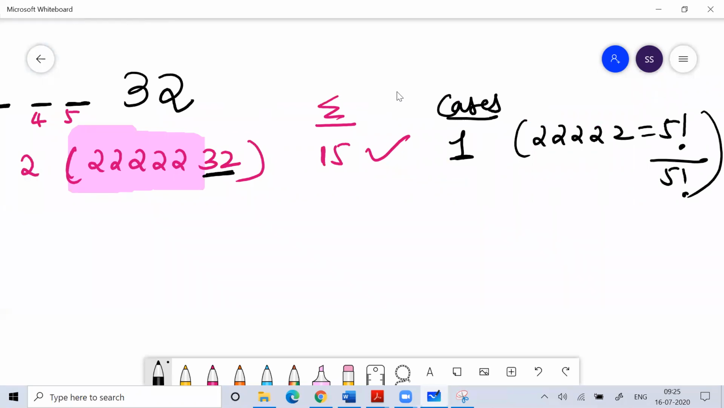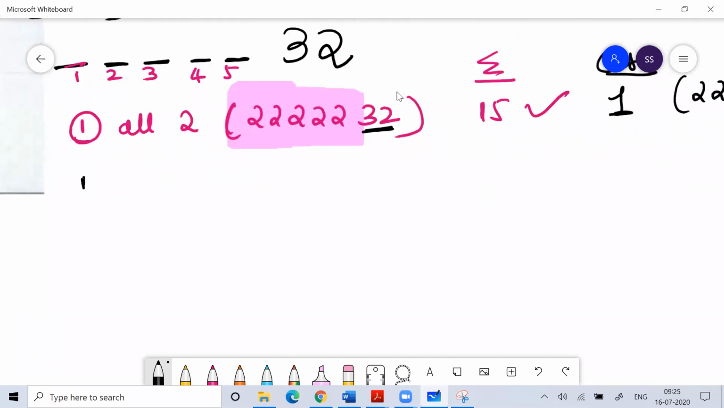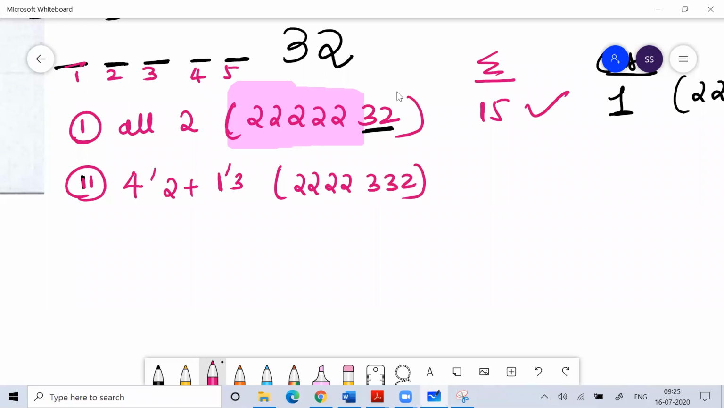So how many numbers can you make with 2, 2, 2, 2, 2? There's only one number you can make. Then the next case, think about the cases. What can be the other case? Second case, maybe suppose 2, 2, 2, 2, 3, 3, 2. You have to understand, if you do the sum we will get 16. So it is not possible.